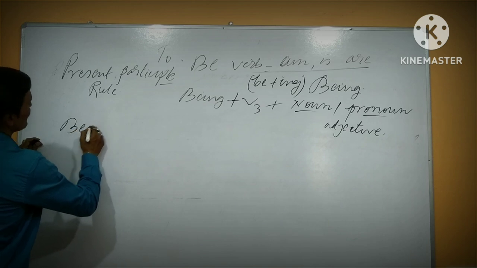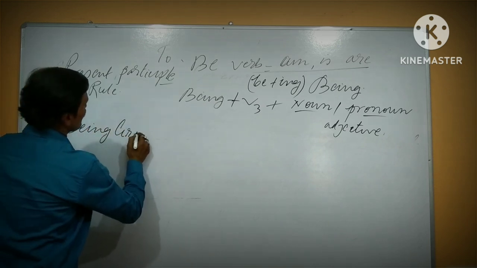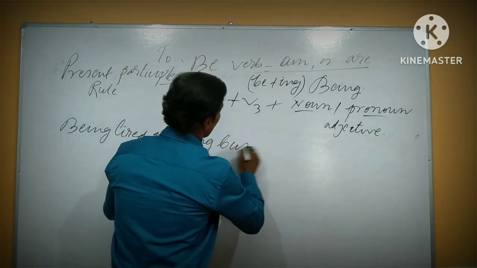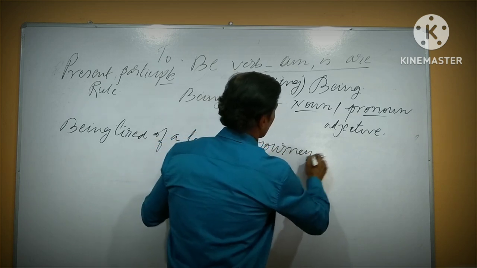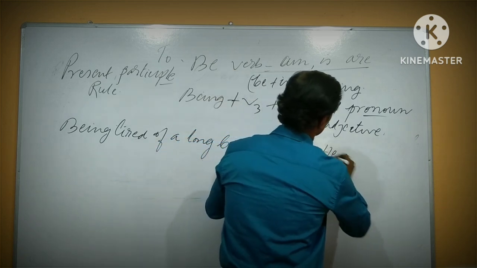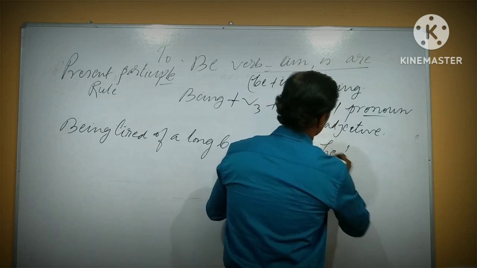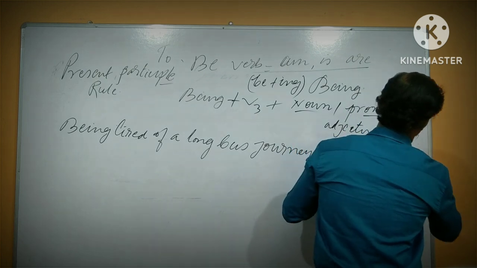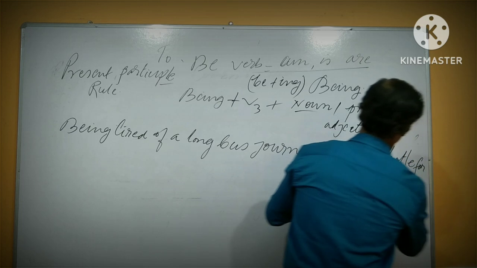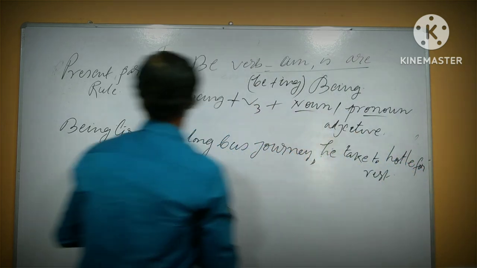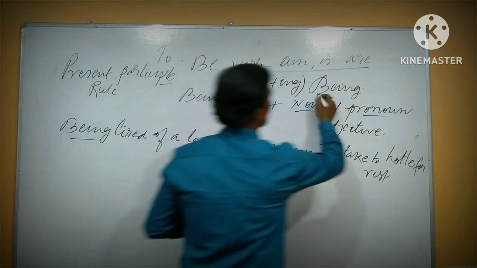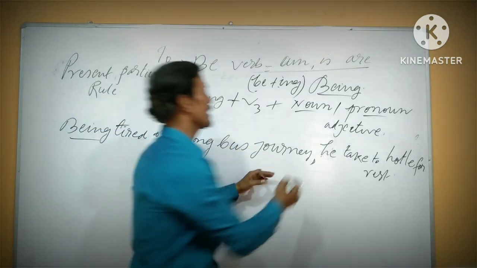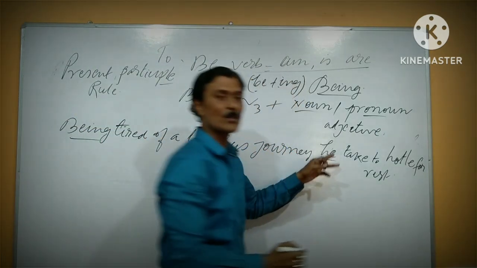Being tired of a long bus journey, comma, he was taken to a hotel for rest. Okay, so being is be plus ing, being tired of a long bus journey, comma, and definitely put the subject, don't forget at all.